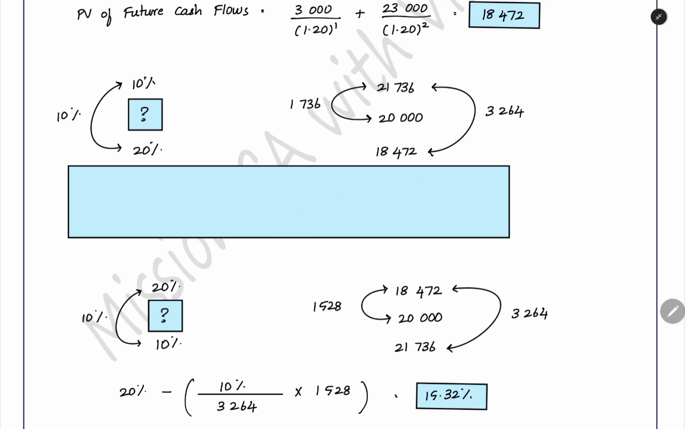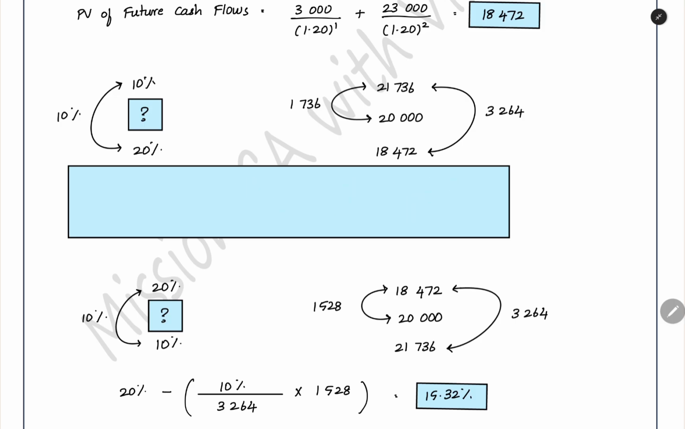If you see it in another manner, from 20% you are getting 18,472. You want to increase the present value to 20,000. You have to add to the present value. So what do you have to do? You have to reduce the discount rate. You have to increase the present value. You have to reduce the discount rate from 20. You have to do 20 minus something. Only then will you get the correct discount rate at which you are getting exactly 20,000 present value.